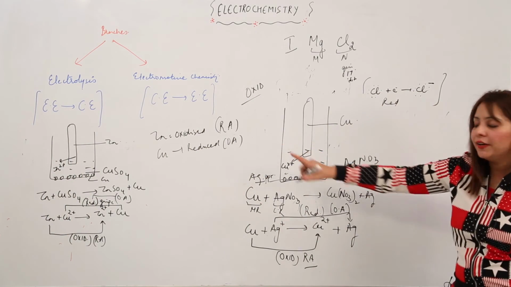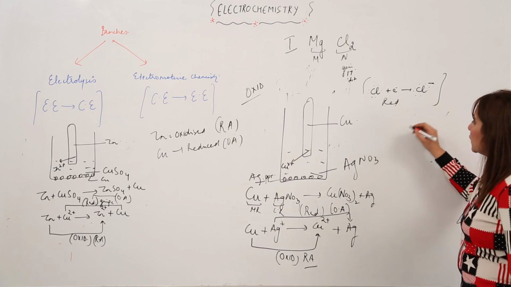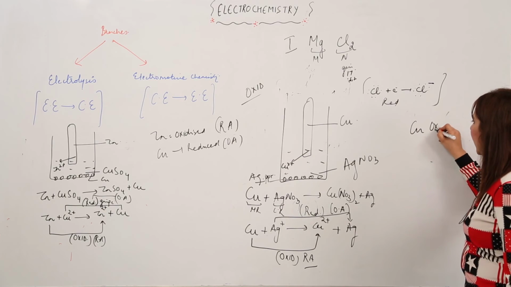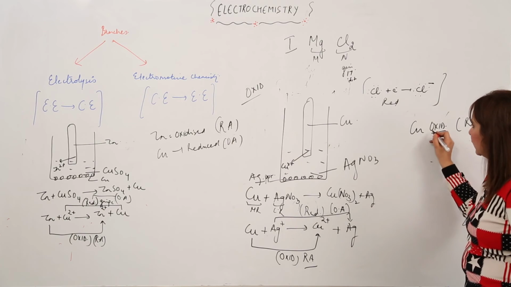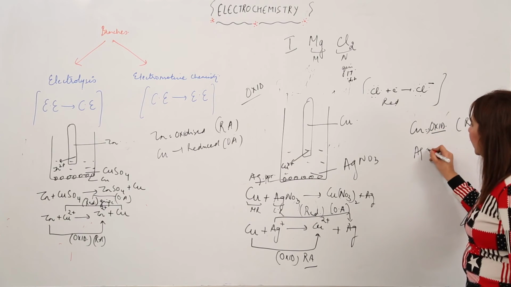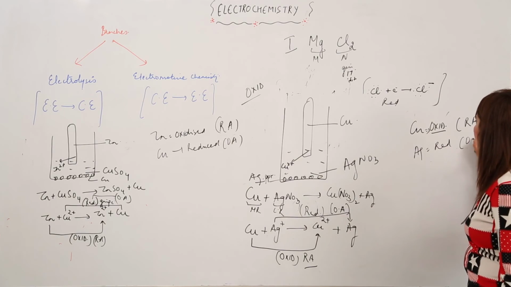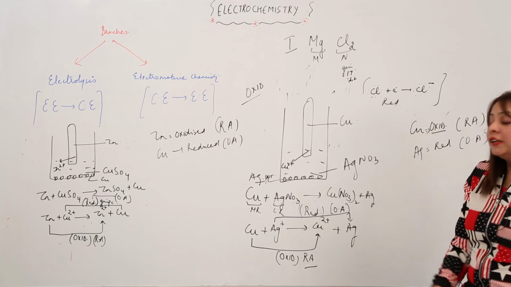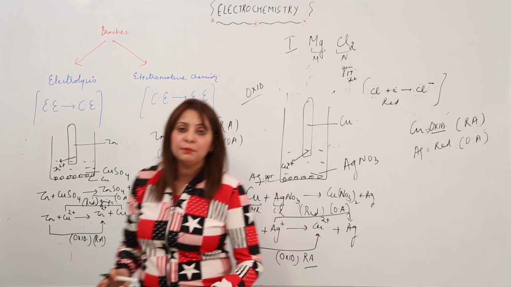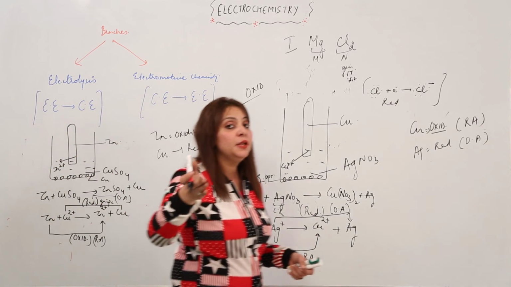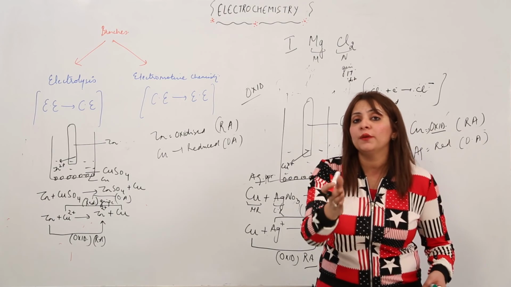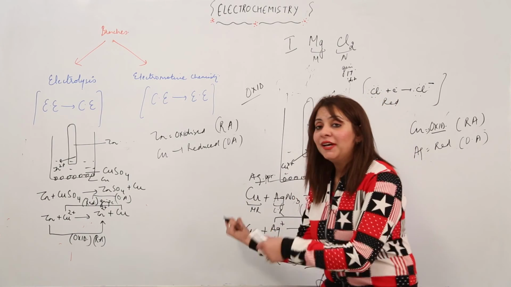Just as I listed here, I am listing this for this also. So in this case, copper is getting oxidized and it is behaving as a reducing agent. Silver is getting reduced, acting as an oxidizing agent. Now I think you have looked at these two examples carefully. I was talking about an important property, an important point which I wanted you to write. Can you make out that point?